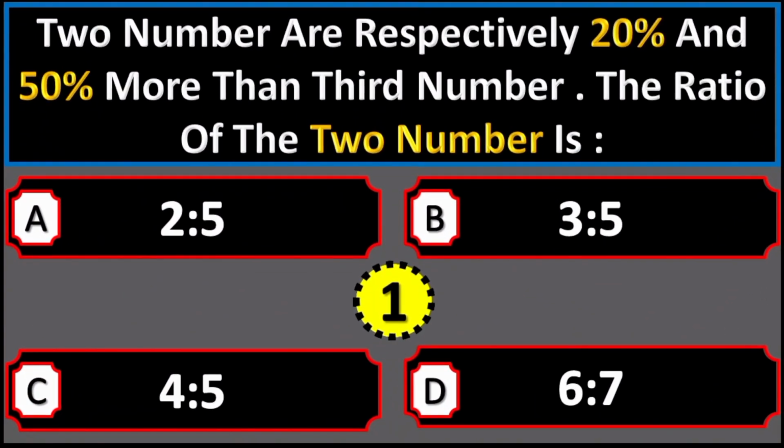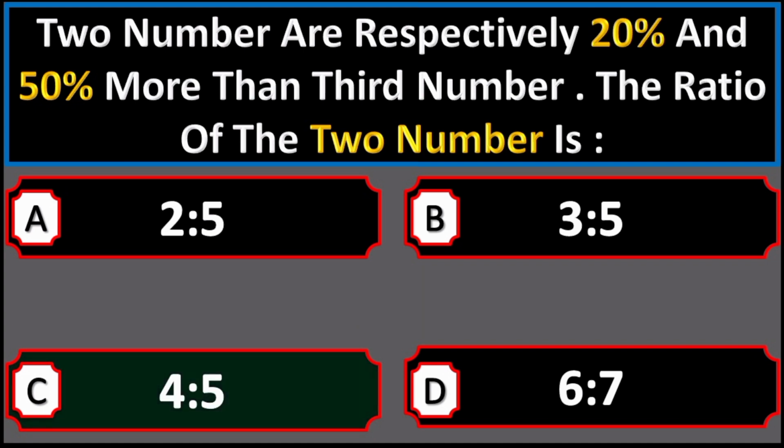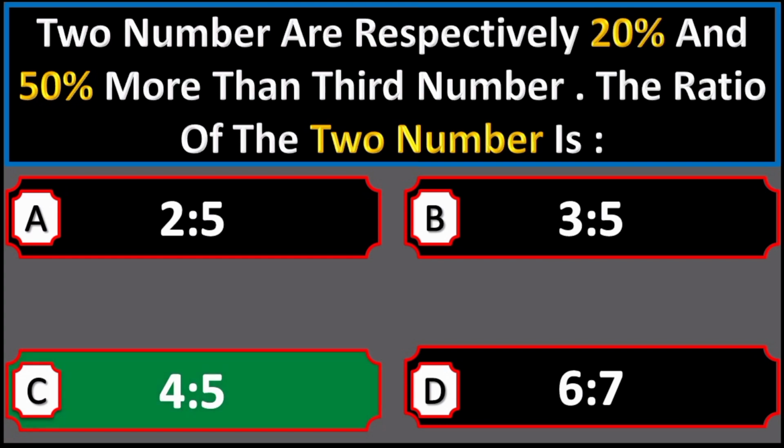Two numbers are respectively 20% and 50% more than a third number. The ratio of the two numbers is 2:5, 3:5, 4:5, 6:7. Right option is option C, 4:5.